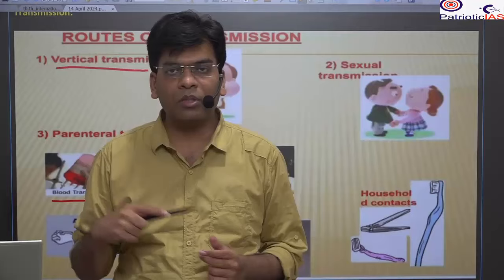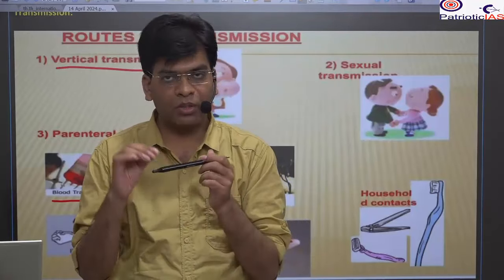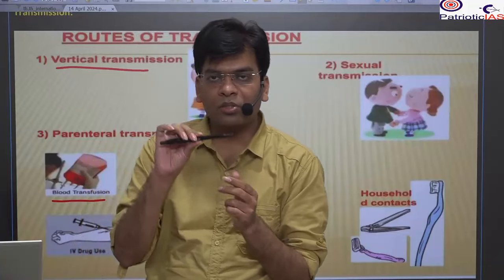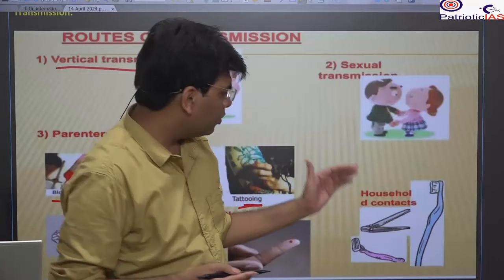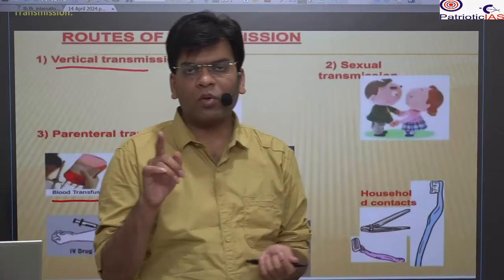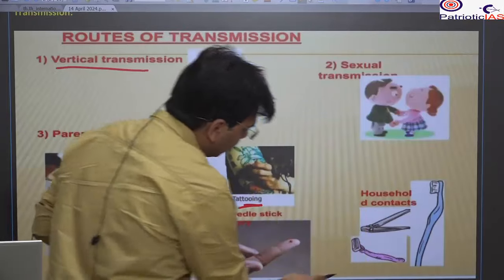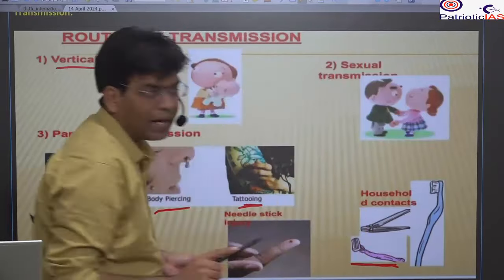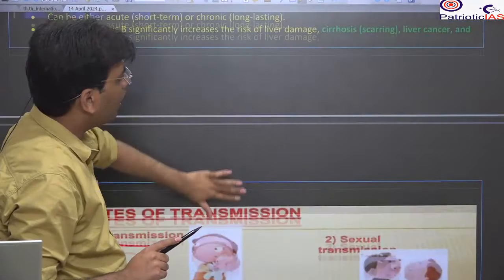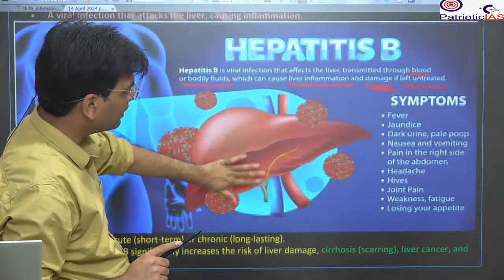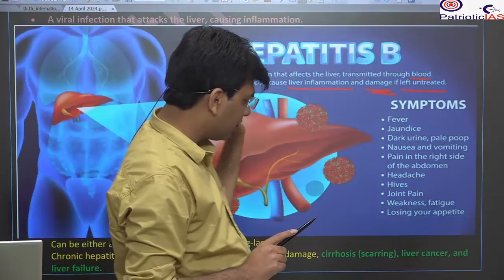If you are using the brush of another person, and there is some blood on the brush due to some injury or anything, you could be impacted. Even if you are going to use the razor of another person, please be very careful. It is possible that you can be infected by hepatitis. So how many types of hepatitis, and what is the main reason? Blood and bodily fluid. So please remember that.